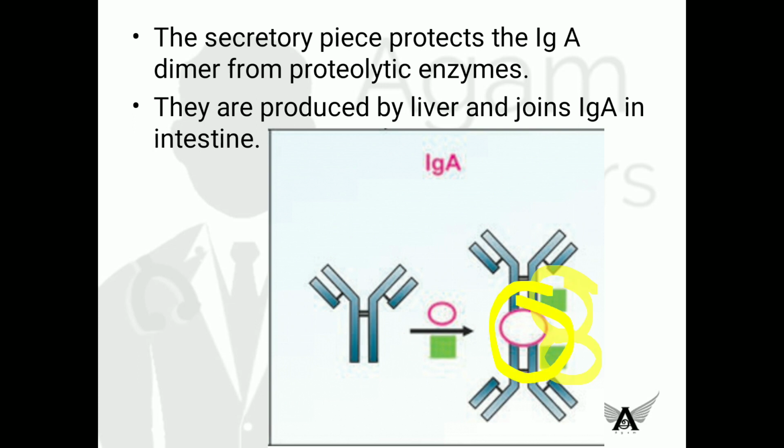Similarly, this is the J chain which connects the two immunoglobulin A monomers. This red one is the J chain. Immunoglobulin A structure is also very important. They ask frequently about the secretory piece and also the structure in the exams.